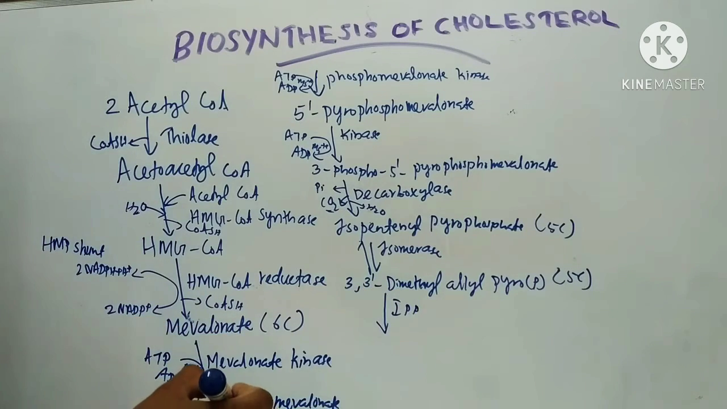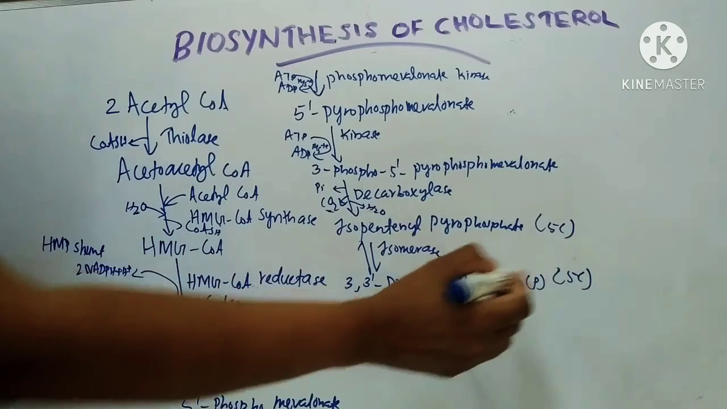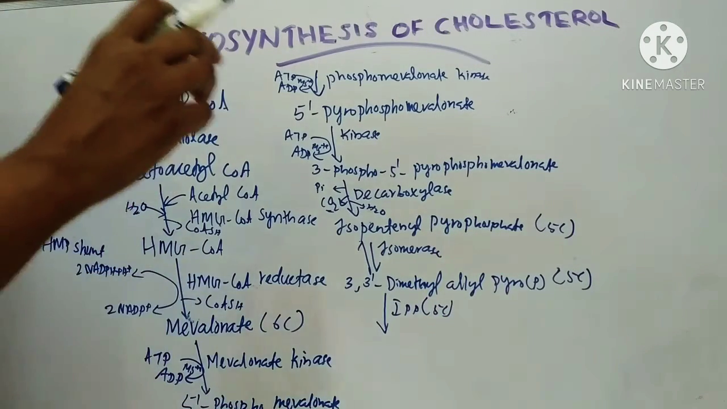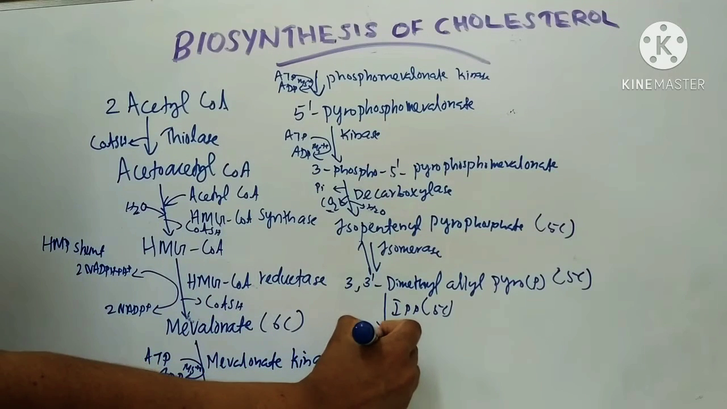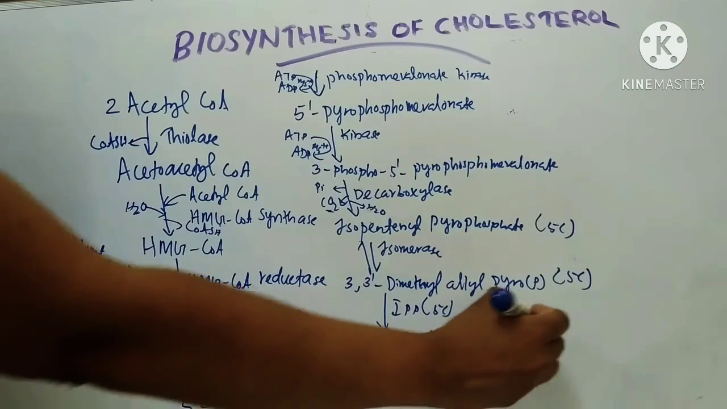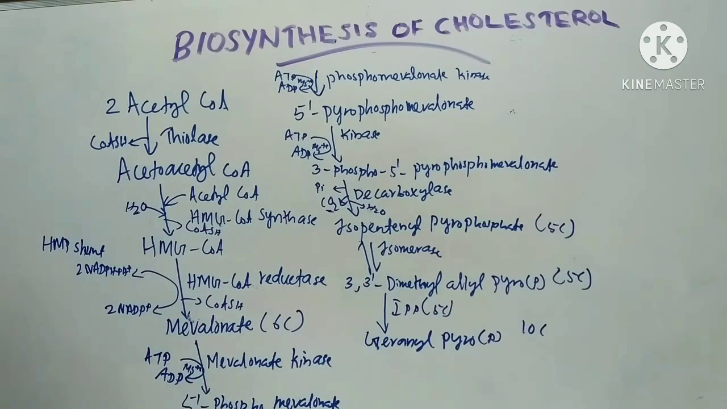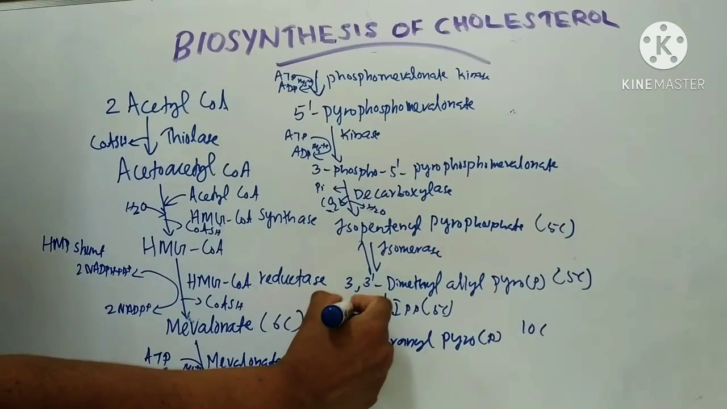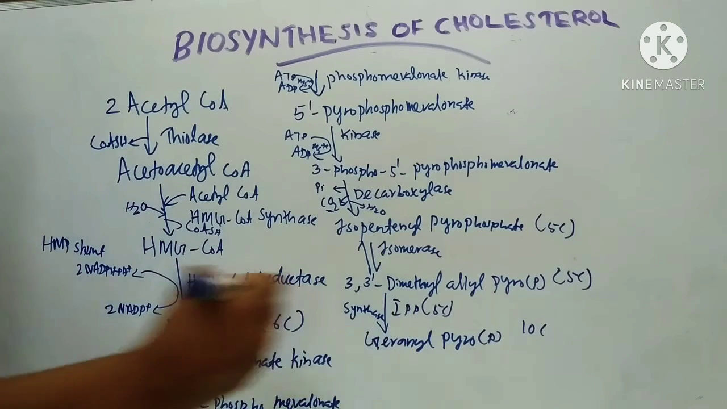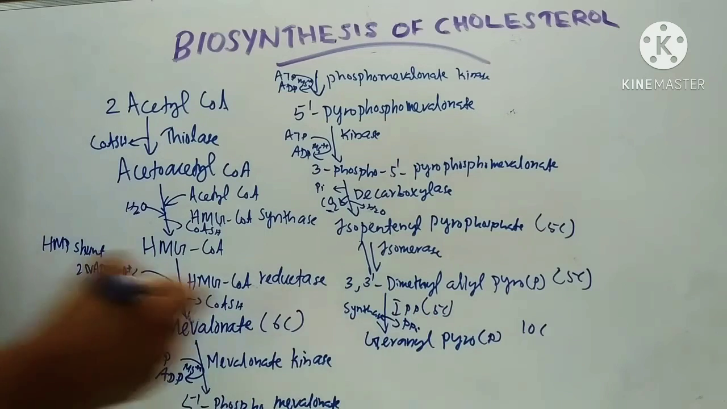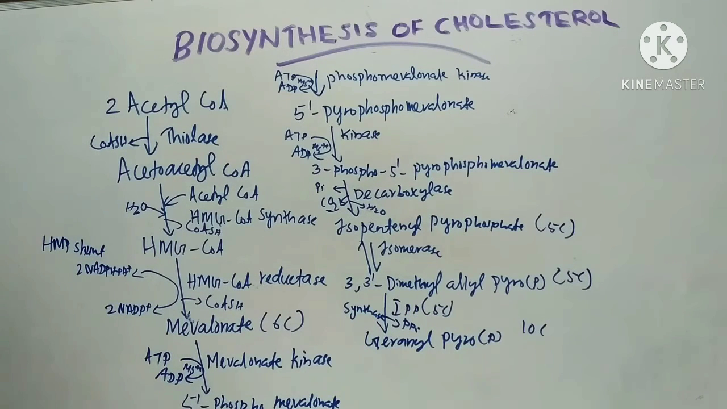Isopentenyl pyrophosphate, that is also 5 carbon, condenses with another 5 carbon unit. So it forms a 10 carbon compound, that is known as geranyl pyrophosphate. Here the enzyme is geranyl pyrophosphate synthase. Here 1 PPi is released, and it forms geranyl pyrophosphate.